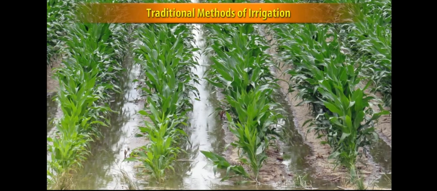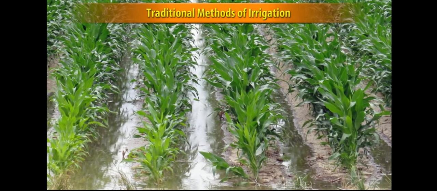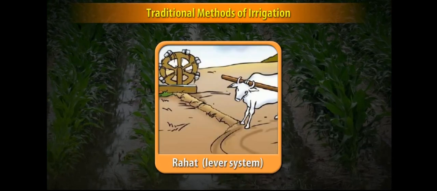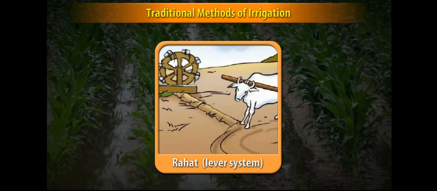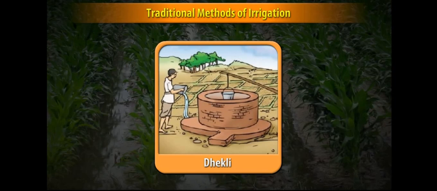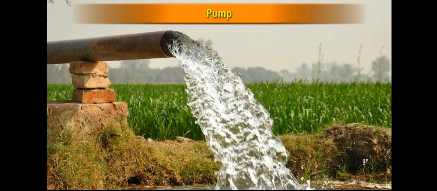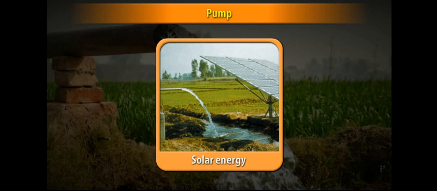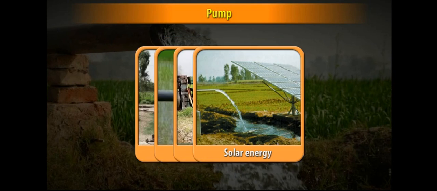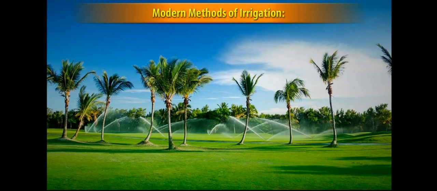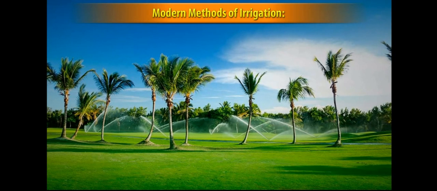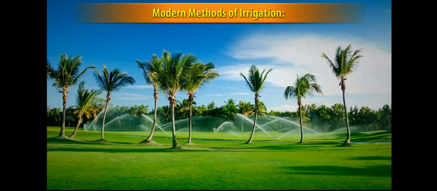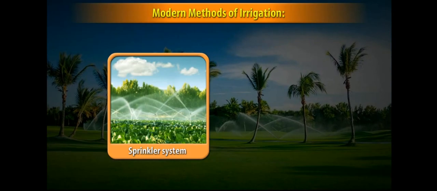Traditional methods of irrigation. The various traditional ways of lifting water are moat, that is pulley system, chain pump, rahat, that is lever system, and dhekli. Although these methods are cheaper, they are not very efficient. Pump is commonly used for lifting water. Biogas, electricity, diesel and solar energy are used to run these pumps. Modern methods of irrigation help us to use water economically. The two modern and most economic methods of irrigation are sprinkler system and drip system.